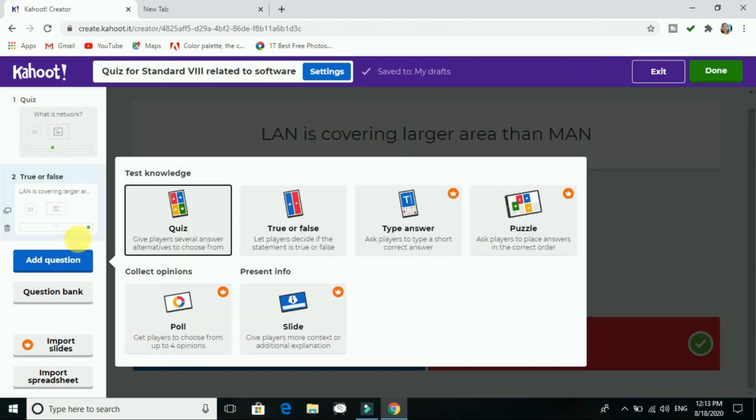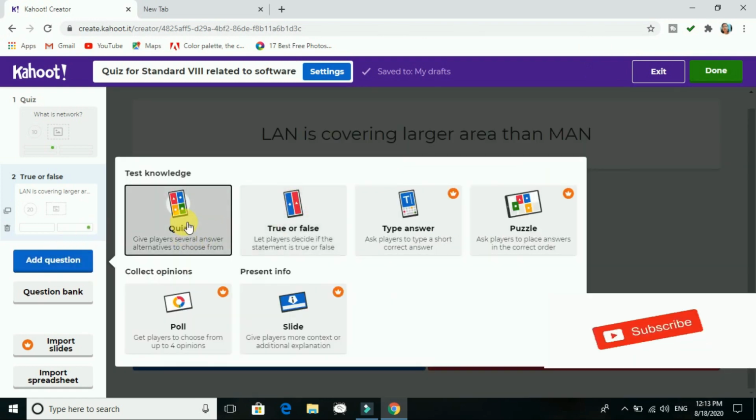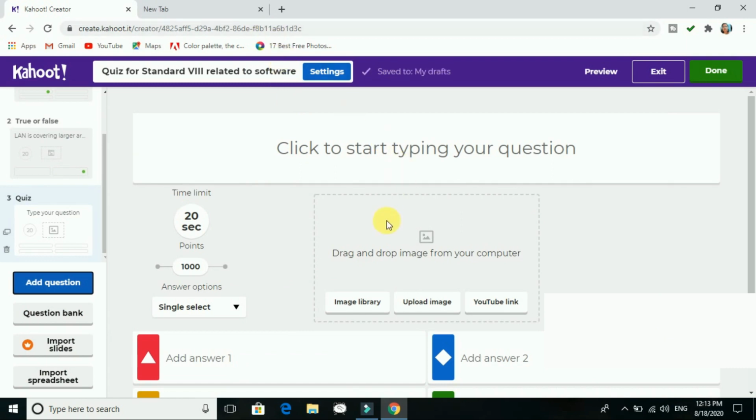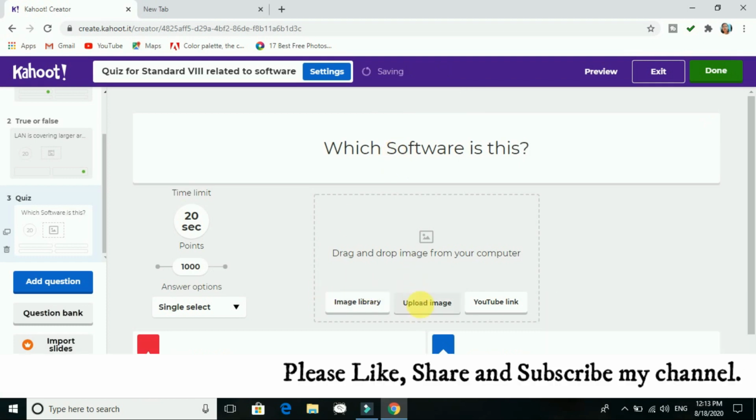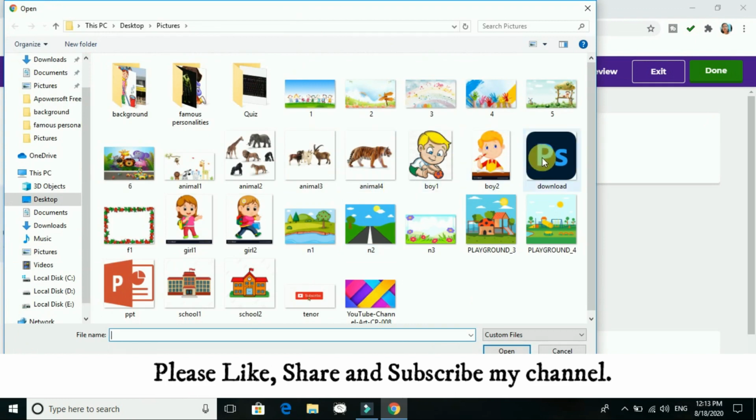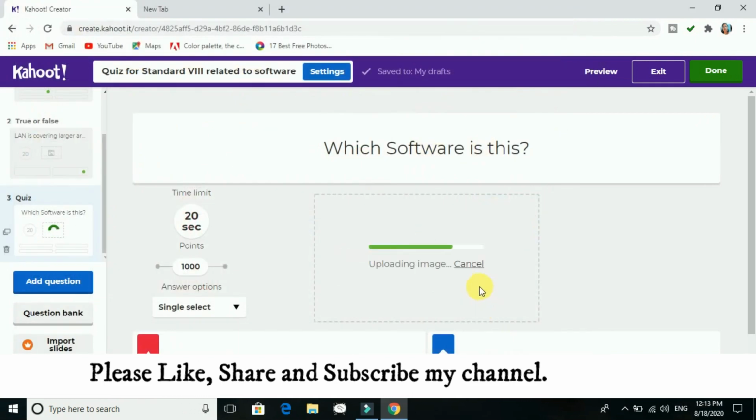Next, if I want to add a question related to an image, I will just go for the image from here. Which software is this? So I'll upload the image, and that I've selected.